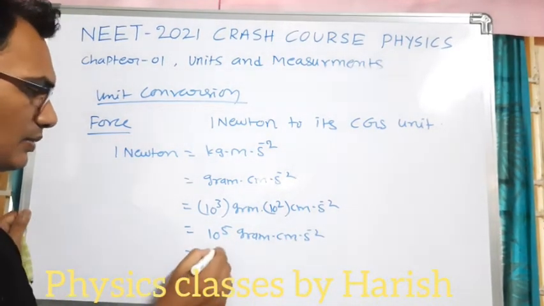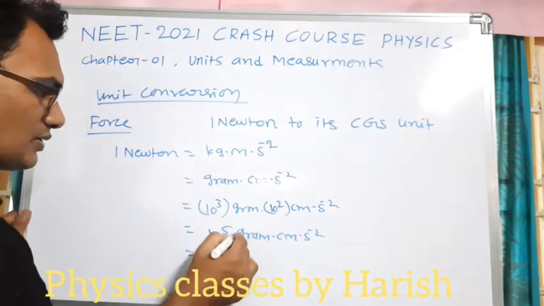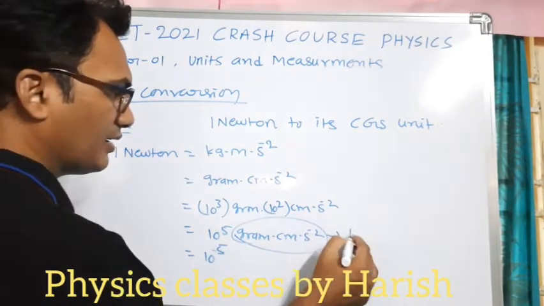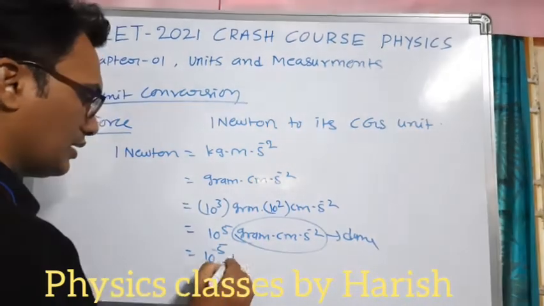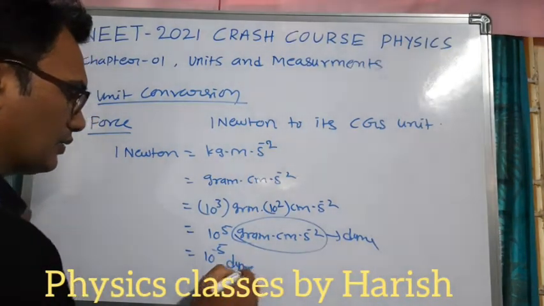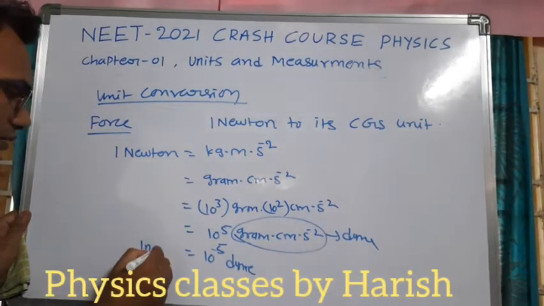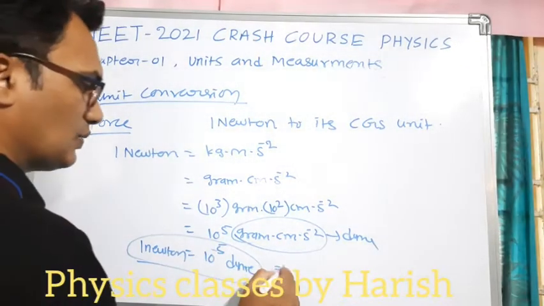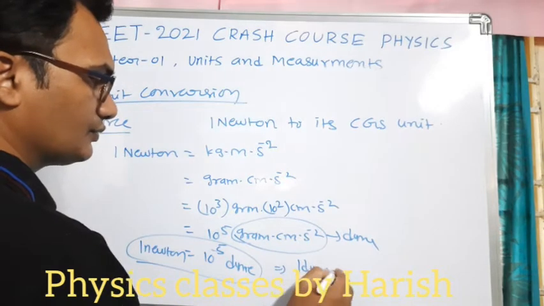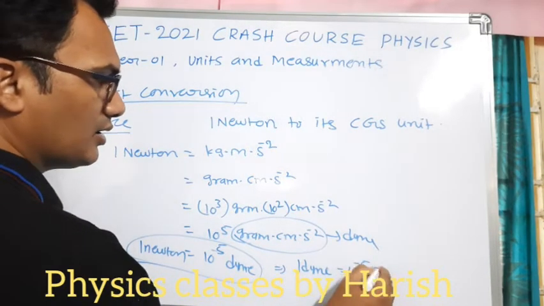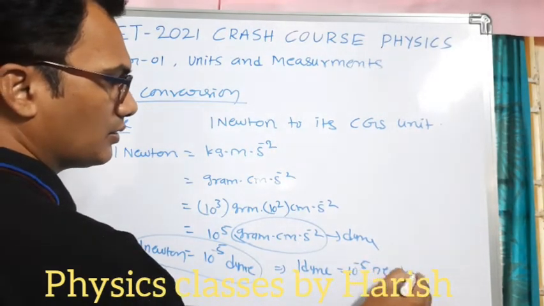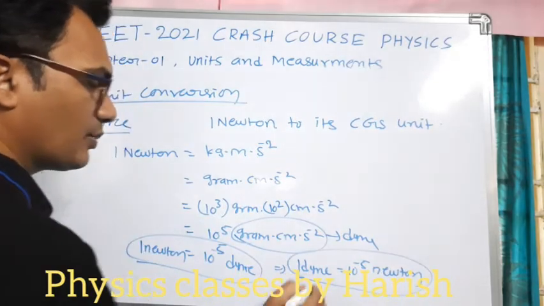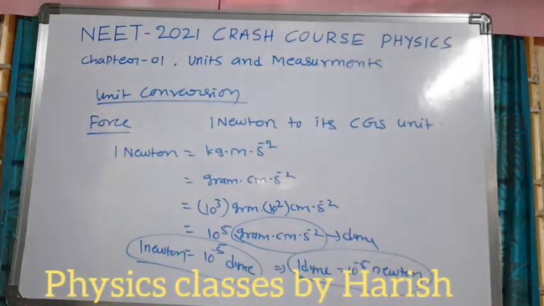This total is known as dyne. 1 Newton is equal to 10 power 5 dyne. So 1 dyne is equal to 10 power minus 5 Newtons.